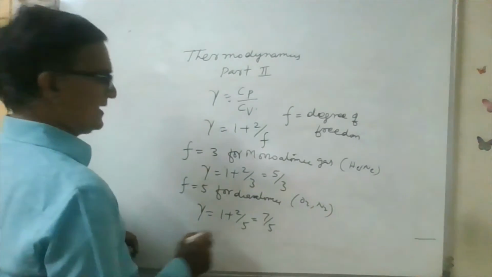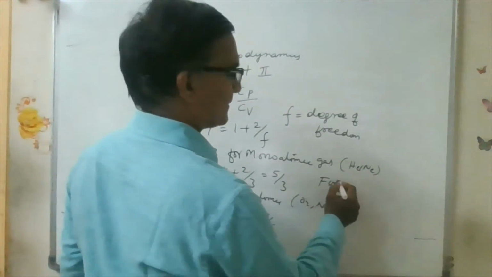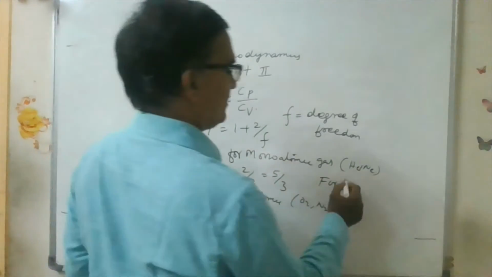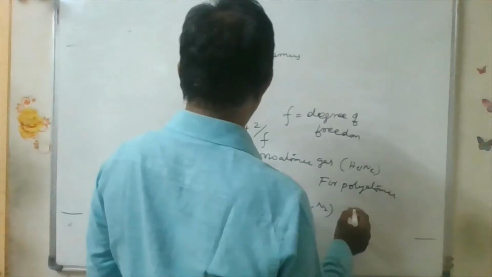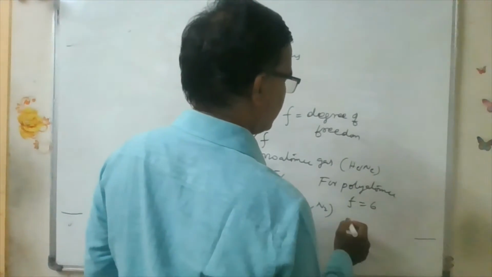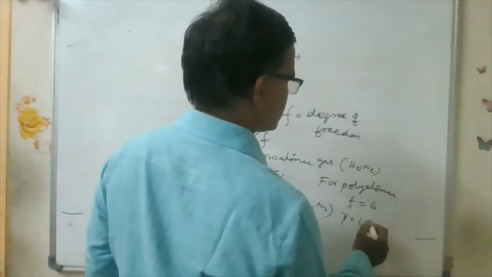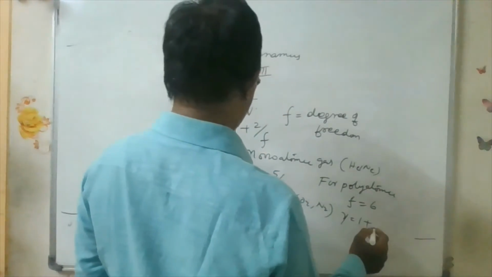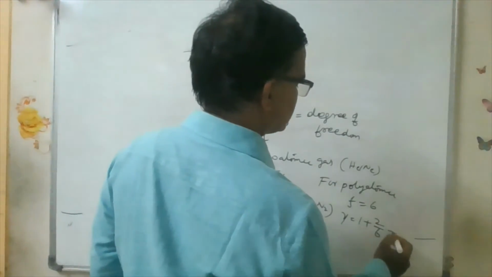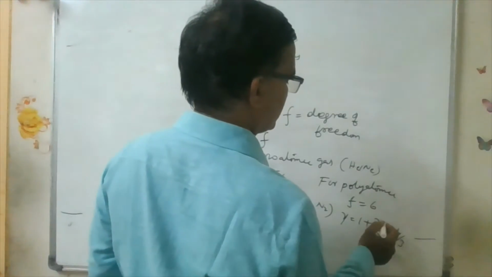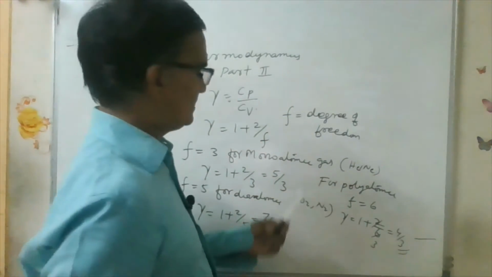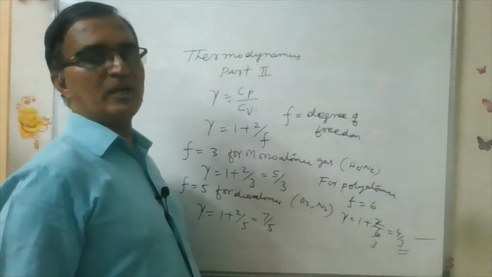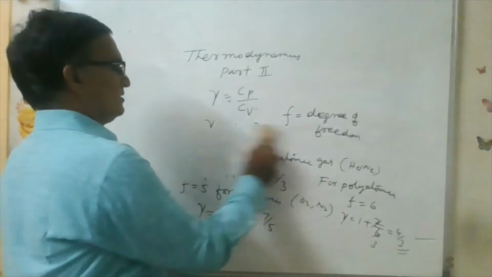Okay, for polyatomic gases, F is equal to 6 we can take. Gamma is equal to 1 plus 2 by 6, that is 4 by 3. Like this you have the values, and in this monoatomic and diatomic are more important.